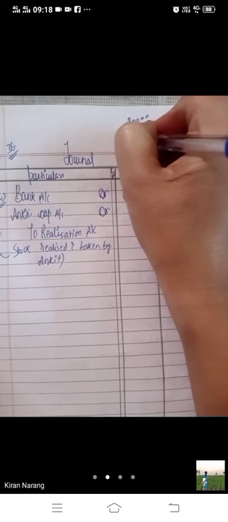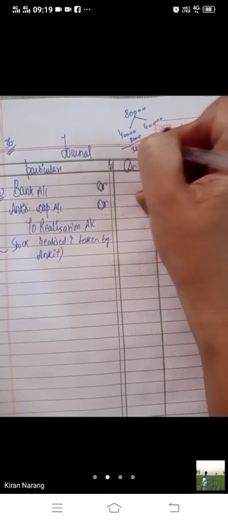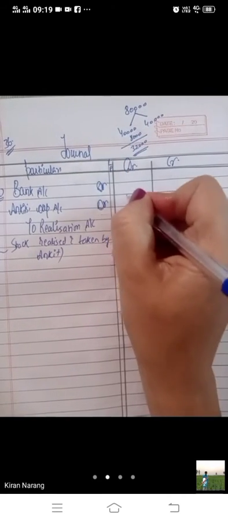Suppose 50 and 50, 40,000. 40,000 we have sold in the market. 50% taken by Ankit and he had taken it at 20% discount. 20% of 40,000 will be 8,000. Total 32,000. It will be written here in Ankit's column.